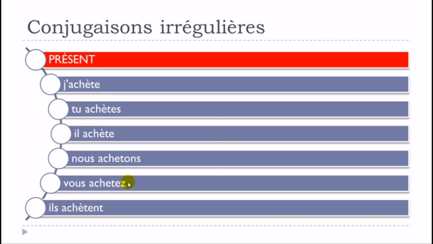Okay, for nous and vous, actually you don't change, and you just respect the rule that we saw concerning the construction of the present tense for the first group of verbs, so ending with er. Okay, but then remember that you've got to put it, and then you will have to pronounce it, so it goes like j'achète, tu achètes, il achète, and then here ils achètent. Okay, after that, nous achetons, vous achetez. Remember this here is silent or mute.